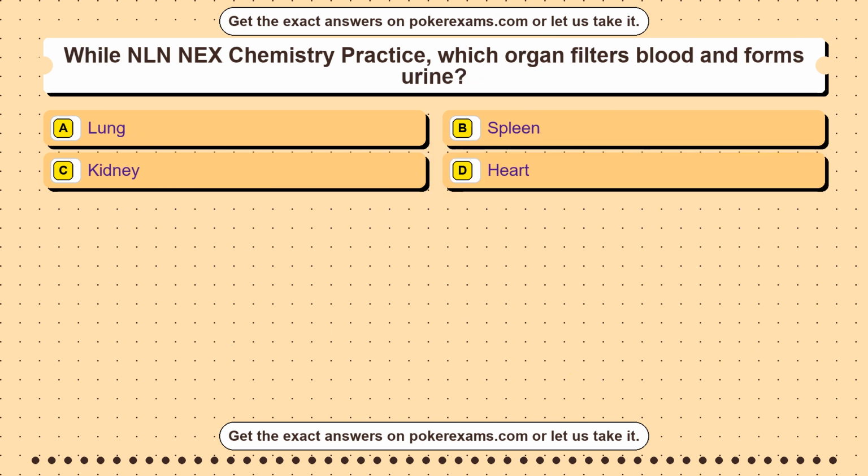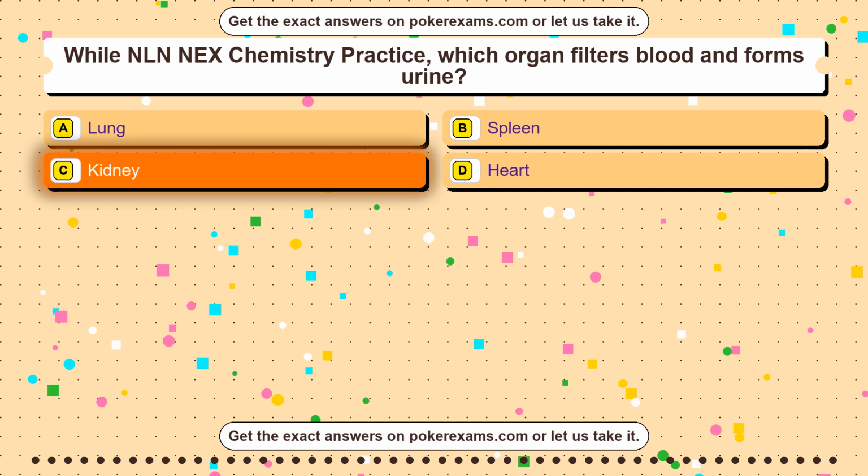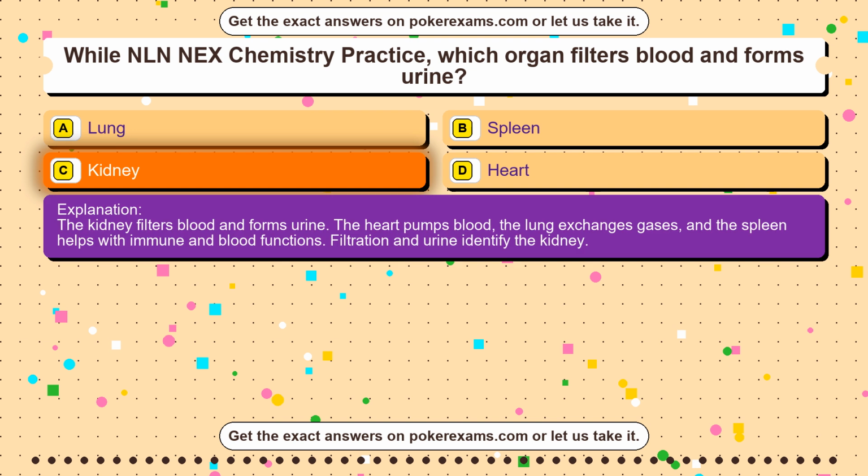Question 47. While NLN NEX Chemistry Practice, which organ filters blood and forms urine? Option A, lung. Option B, spleen. Option C, kidney. Option D, heart. The correct answer is option C, kidney. The kidney filters blood and forms urine. The heart pumps blood, the lung exchanges gases, and the spleen helps with immune and blood functions. Filtration and urine identify the kidney.